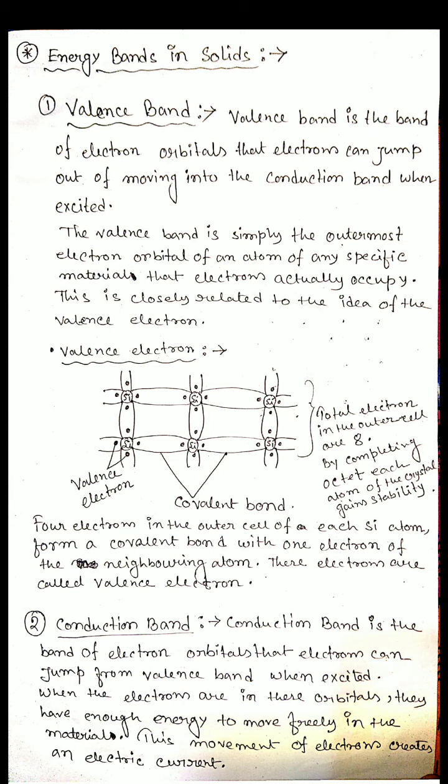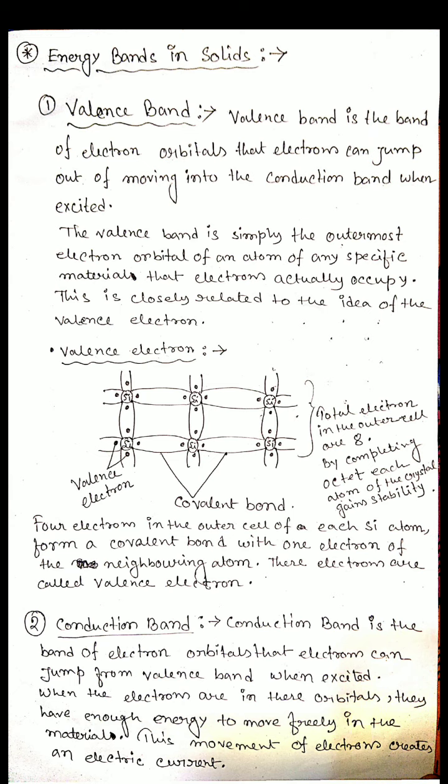So what is the condition when they will jump? It is when we increase the temperature. As we increase the temperature, the electrons gain thermal energy, and at a certain temperature, which is different for different semiconductor materials, they get enough energy to break the covalent bond and move freely inside the crystal or the lattice. That means they jump from the valence band to the conduction band.